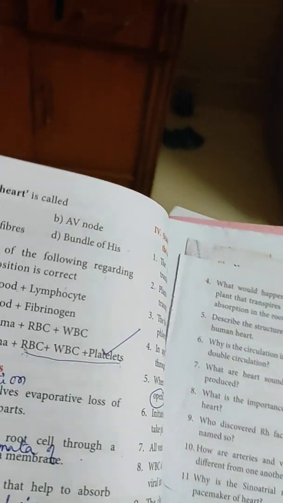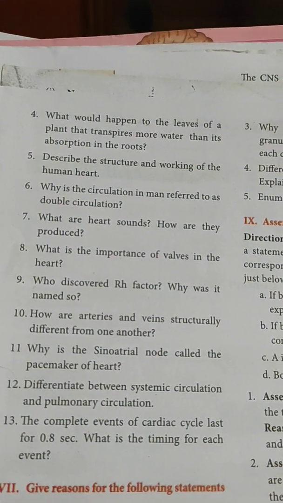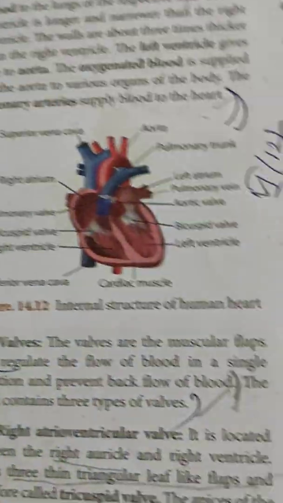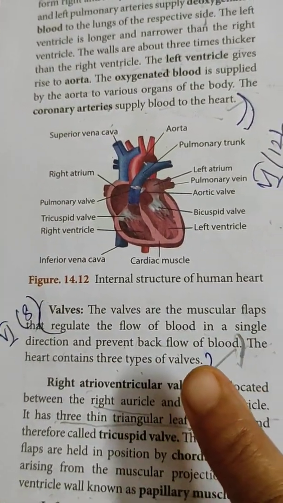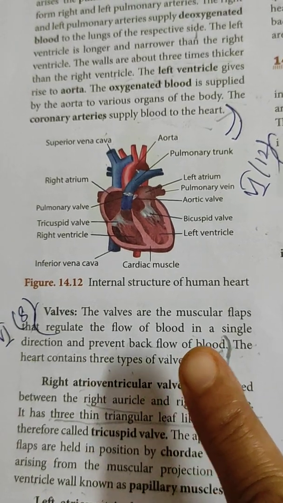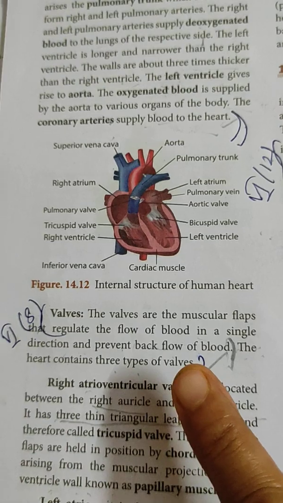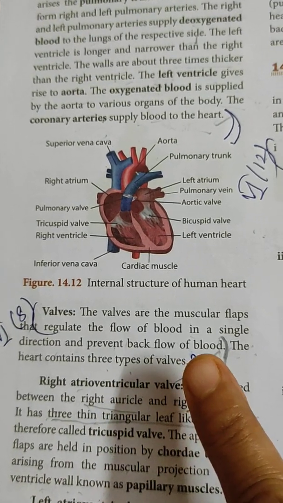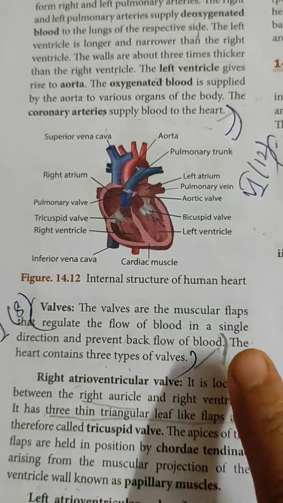Now the 8th question: What is the importance of valves in the heart? Again come to page number 208. The valves are muscular flaps. The first function is to regulate the flow of blood in a single direction, and the second function is to prevent back flow of blood. Till there you have to write.